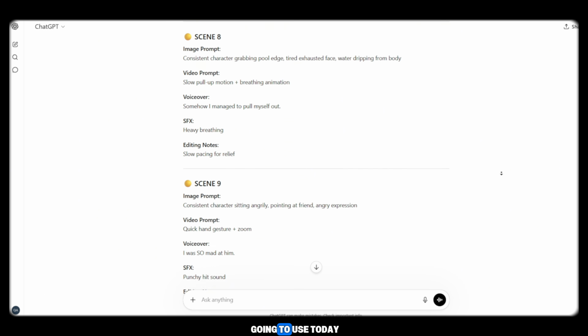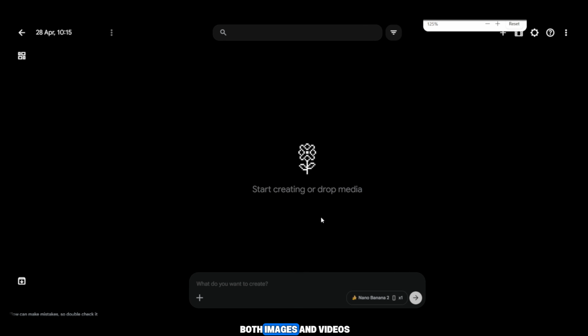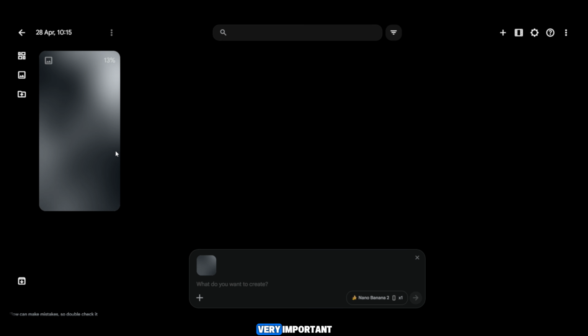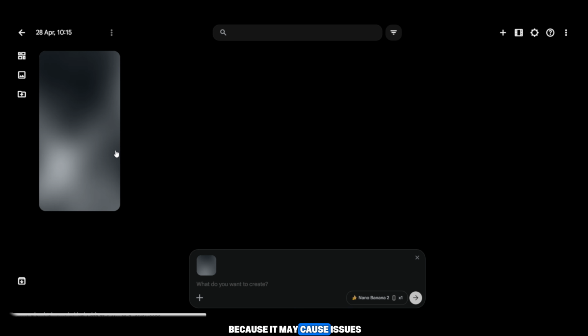The tool we are going to use today is Flow AI. It is an all-in-one AI tool that can generate both images and videos. You will find its link in the description. After opening it first, you need to log in, which is very important. Once you log in, select the model, choose Nano or Basic. Do not select Pro because it may cause issues.